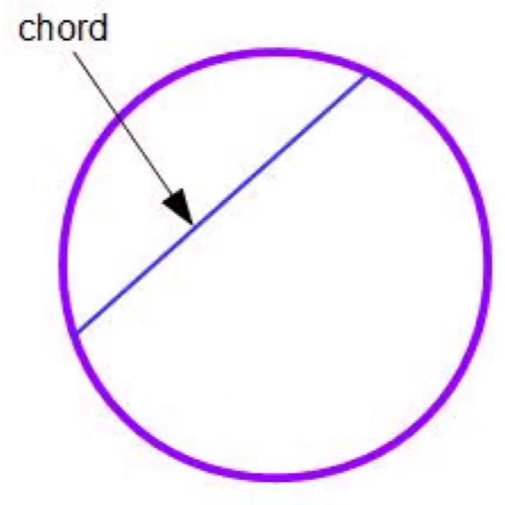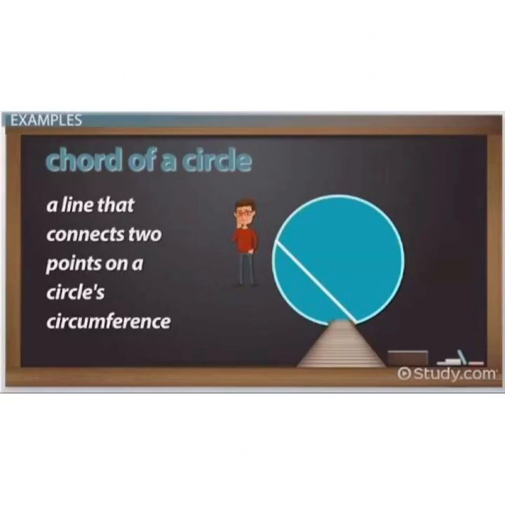Now children, chord of a circle. A chord of a circle is a straight line segment whose both endpoints lie on the circle. You can say a line that connects 2 points on a circle's circumference is a chord of a circle. Children, there are many chords in a circle, but the longest chord of the circle is the diameter.